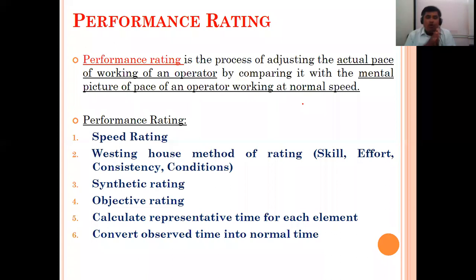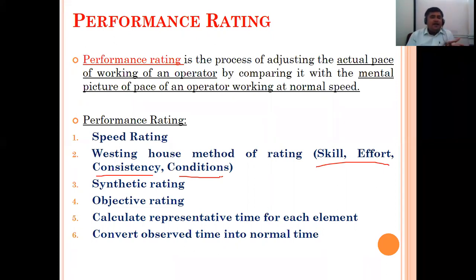Okay. So what I want to say is that whenever we get different information about the task, our performance rating, our point of view, is going to change. Here all these points come in: the Westinghouse method of rating, skill, effort, consistency, conditions. For example, age is 95, he has one leg, a plain road versus a jungle road, etc. When such information comes into the picture, our performance rating may change.